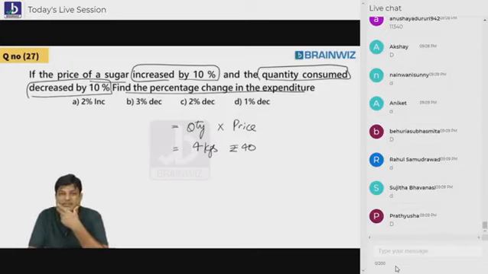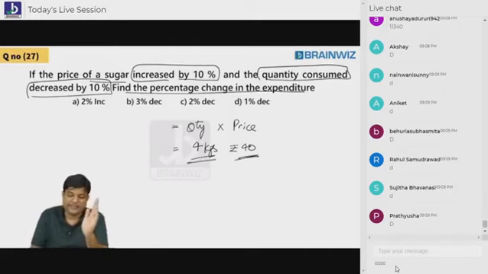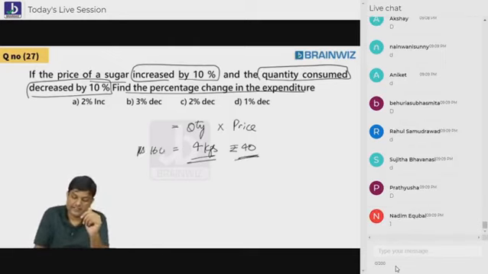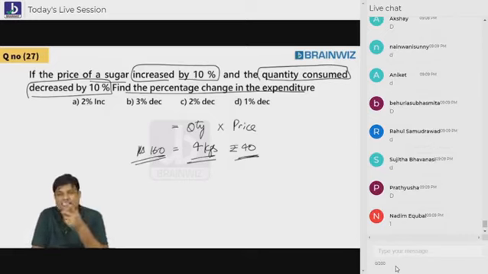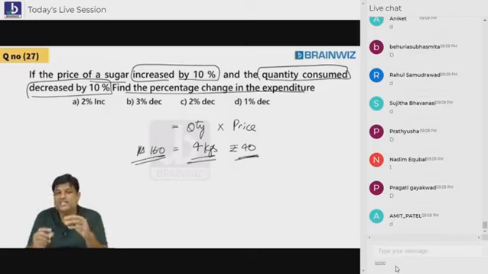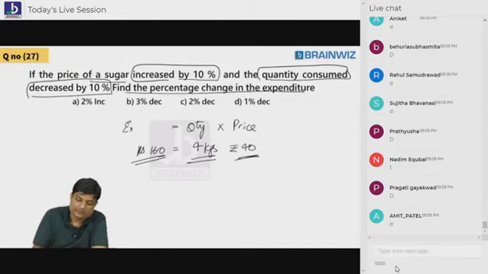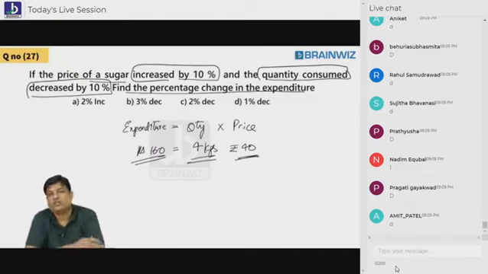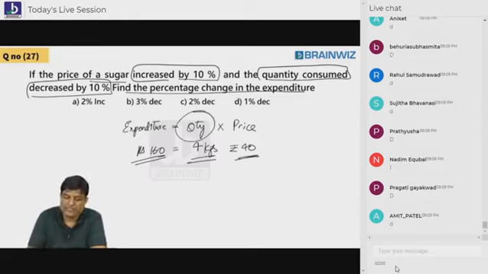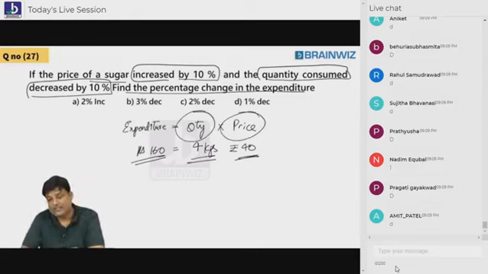Are you understanding, everybody? So 4 kgs you purchase, assume 40 rupees per kg. So what's the number you're getting here? 160. Who is this 160? Is this construction cost? No. Is this sales of the sugar? No. Is this area of the sugar? No. Volume of the sugar? No. So what is this? This is expenditure. Your monthly expenditure. How much you buy and what is the price? Are you understanding?